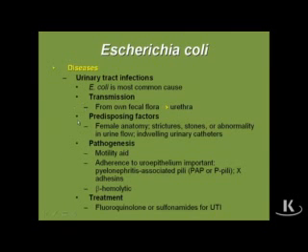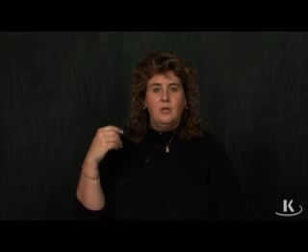Now, what are some predisposing factors to infection? Females typically get urinary tract infections more often than males, and the simple reason for that is that our urethra is smaller. So it doesn't have far to go. The organisms can easily then get dislodged from the colon and find their way to the urethra.